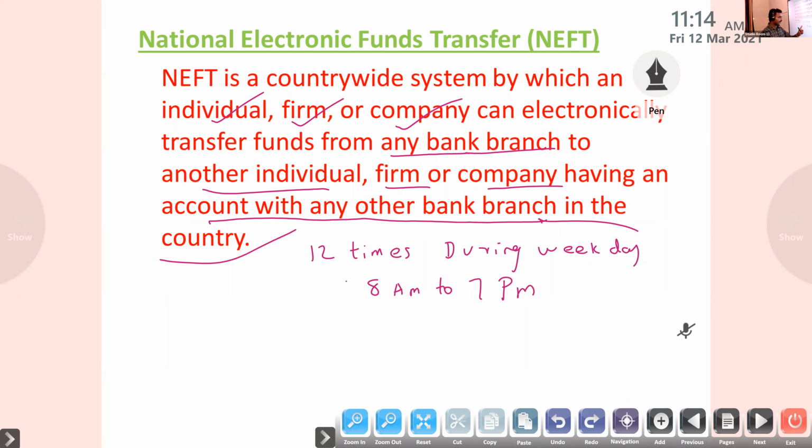During weekdays, 12 times the transfer will settle, from 8 a.m. to 7 p.m. On Saturdays it is 6 times, from 8 a.m. to 1 p.m. So on Saturday there are 6 settlement times, otherwise on weekdays 12 times.